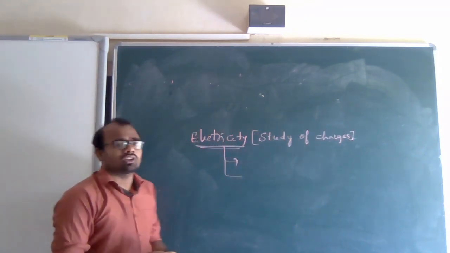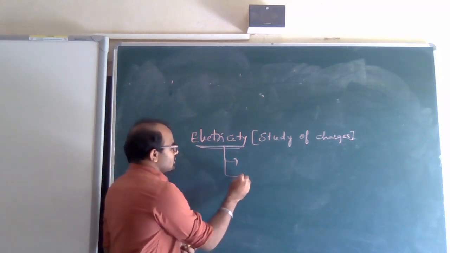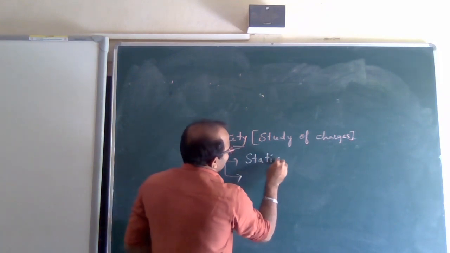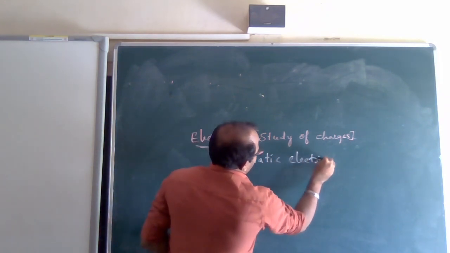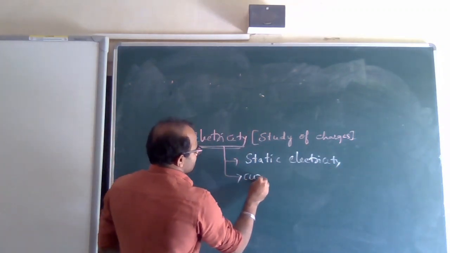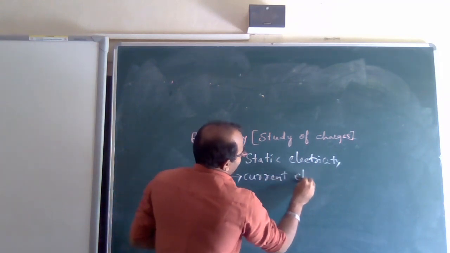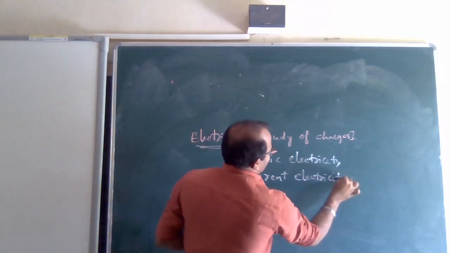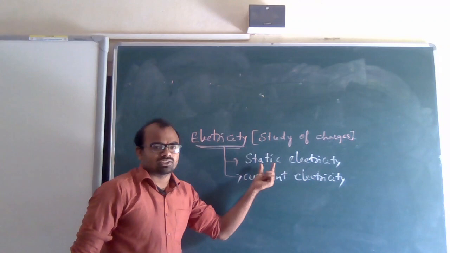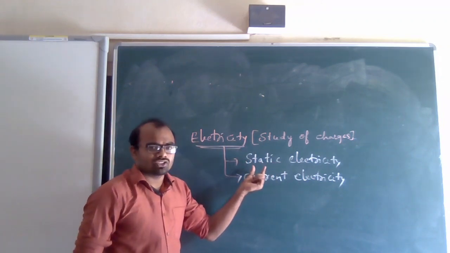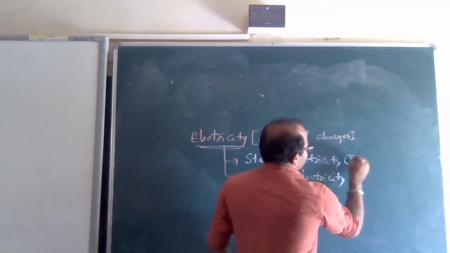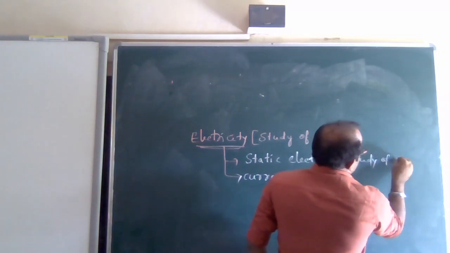Then next, in electricity there are two types: static electricity and current electricity. Static electricity means electricity under rest, that means the study of charges under rest. They might ask you the types of electricity.